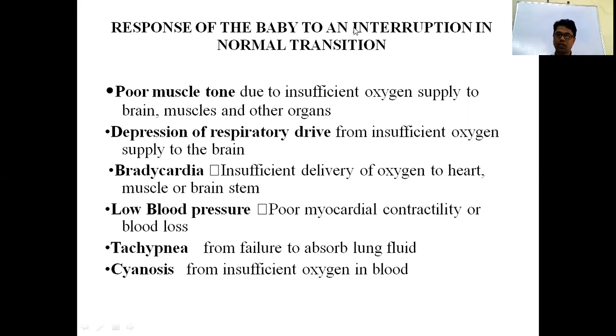Bradycardia, due to insufficient delivery of oxygen. So poor muscle tone, apnea or stoppage of breathing, or hypopnea, bradycardia, and low blood pressure, hypotension, due to poor myocardial contractility. Tachypnea you will get, and cyanosis from insufficient oxygen in the blood. So these are the presentations of the newborn when there is an interruption or failure to transition.